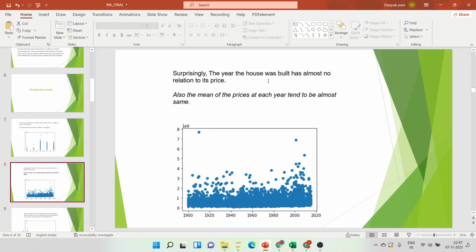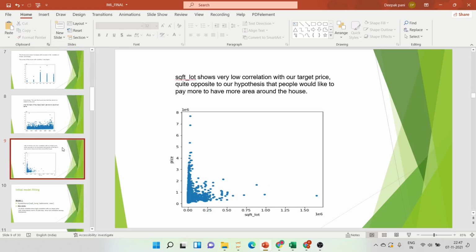And we have another surprising element here. The price is not depending on the year of construction. Like you can see here, there is not much difference. If the houses are recently constructed and new, you expect the price to be higher, but here they are almost the same.